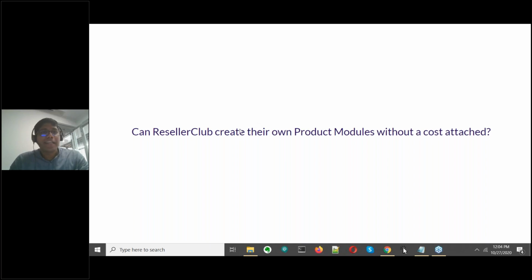One question that I can see is, is WHMCS open source or paid? WHMCS, as I said, for cPanel users is available under the Softaculous Apps Installer option, free of cost. You do not need to pay for the WHMCS installation. And also, when you sign up with Reseller Club for a reseller hosting package, from the R2 plan and above, we offer you a free WHMCS license.